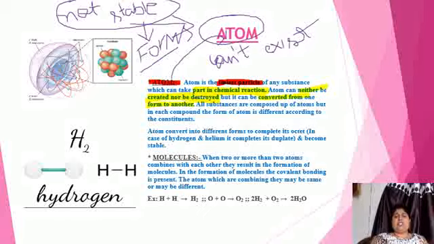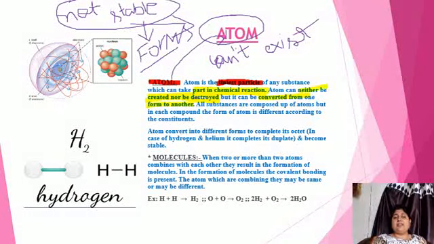All these forms depend upon what the atom is formed from, that is, in short, what the constituents of that particular atom are.